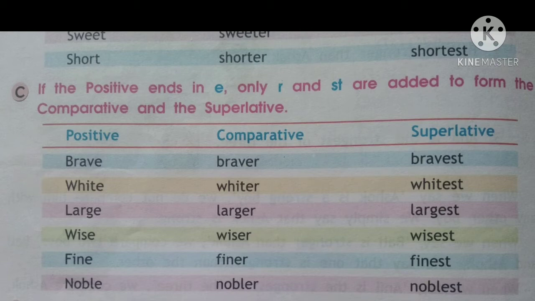The second one is white. It is again ending with an E. So just add an R, make it whiter, and add ST, make it whitest in the superlative. Large, ending with an E. Just add an R, it will become larger in comparative, and ST, it will become largest in the superlative. Wise will become wiser, wisest. Fine will become finer, finest. Noble will become nobler, noblest.